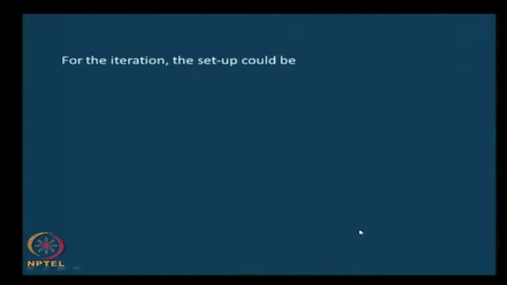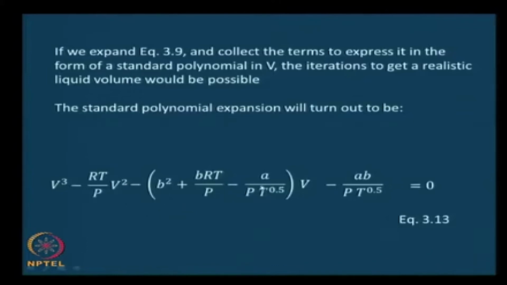For the iteration itself, we said we could have it of the form of Vn plus 1 and Vn. Let us write it as Vn plus 1. Where does the V occur here? It occurs here, and therefore we could write this as Vn here, and by a suitable transposition, all these terms could go to the other side, these two terms and this term, and therefore this becomes the denominator on the other side.